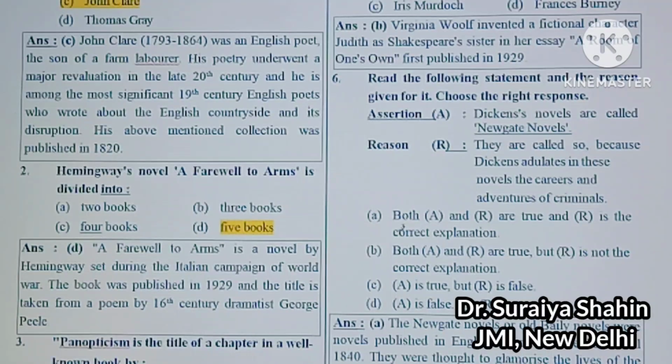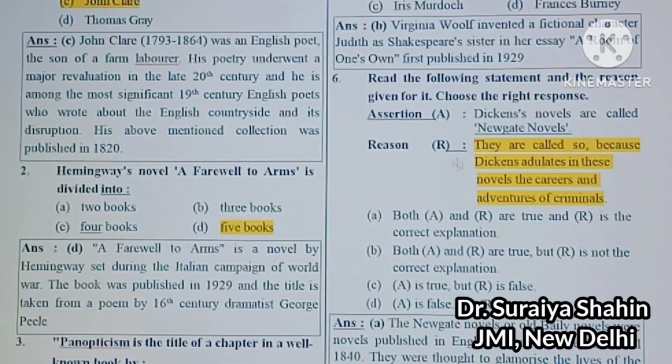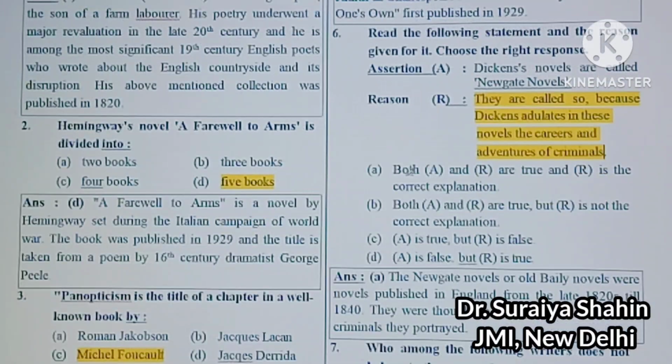So both A and R are true, and R is the correct explanation. So your correct answer would be here A.